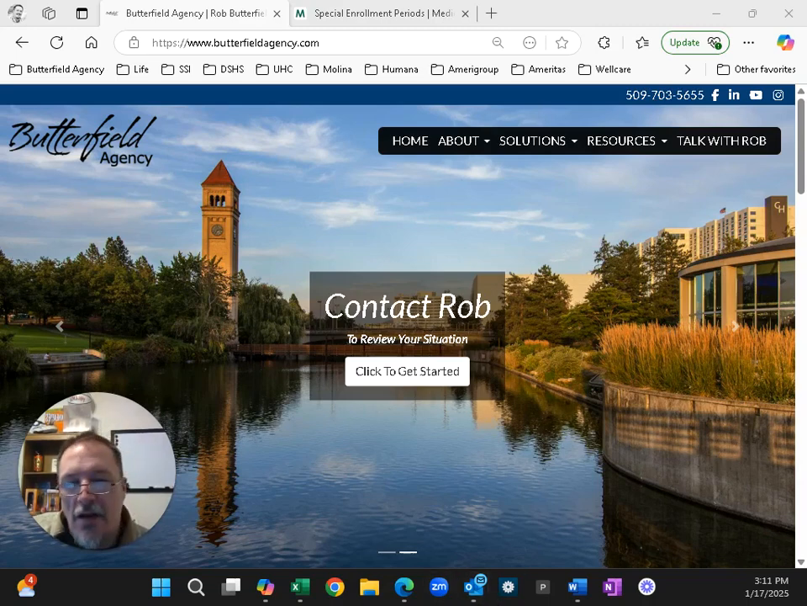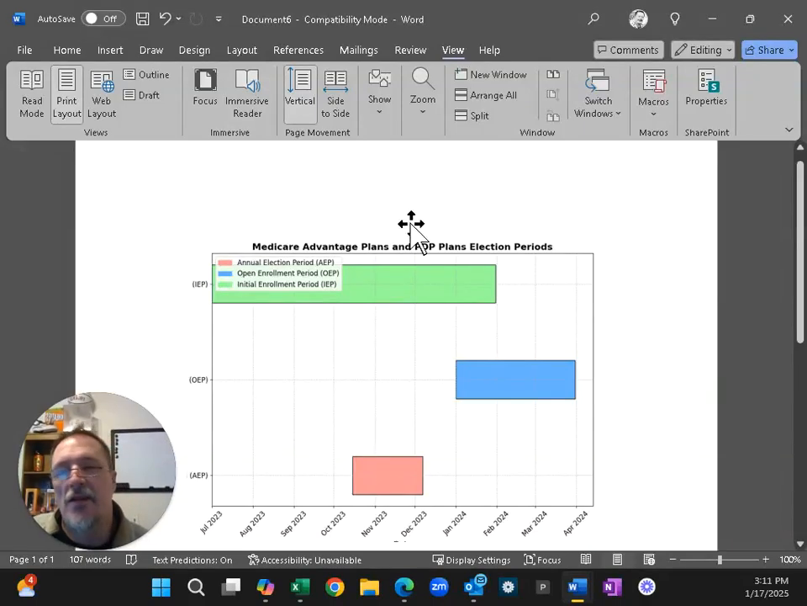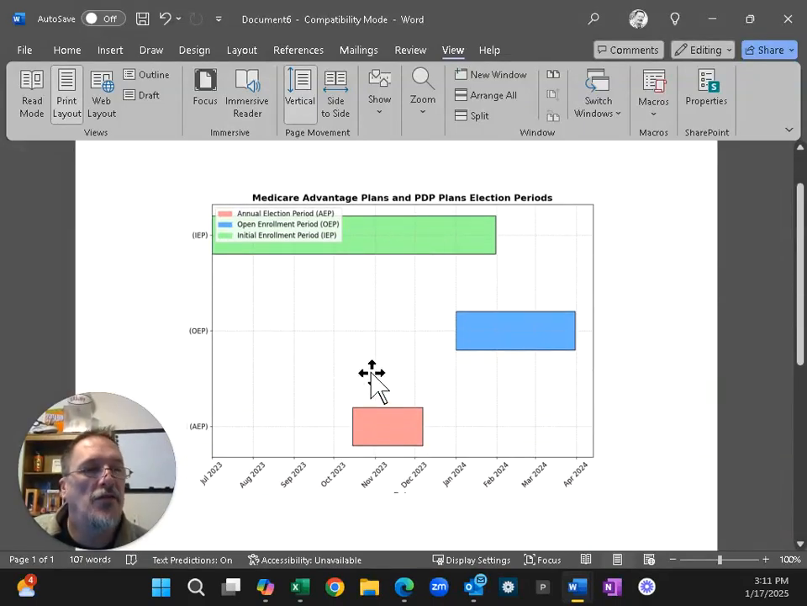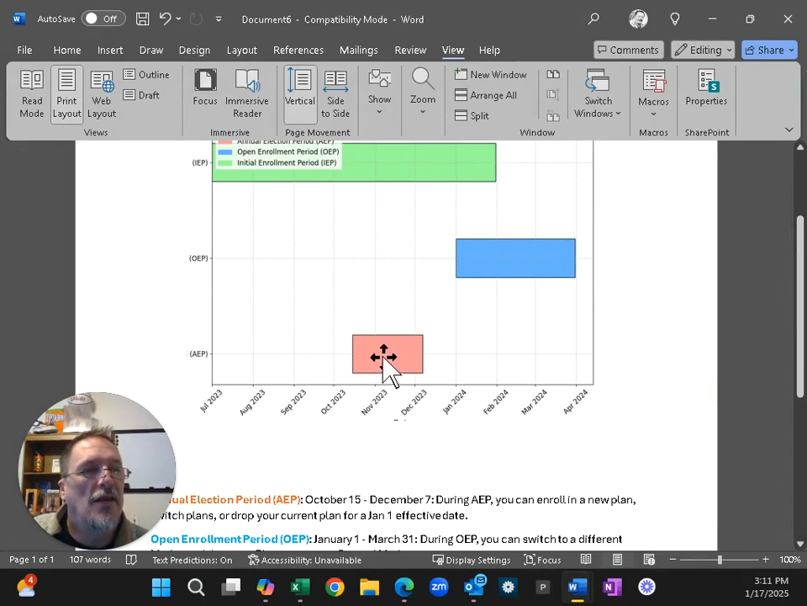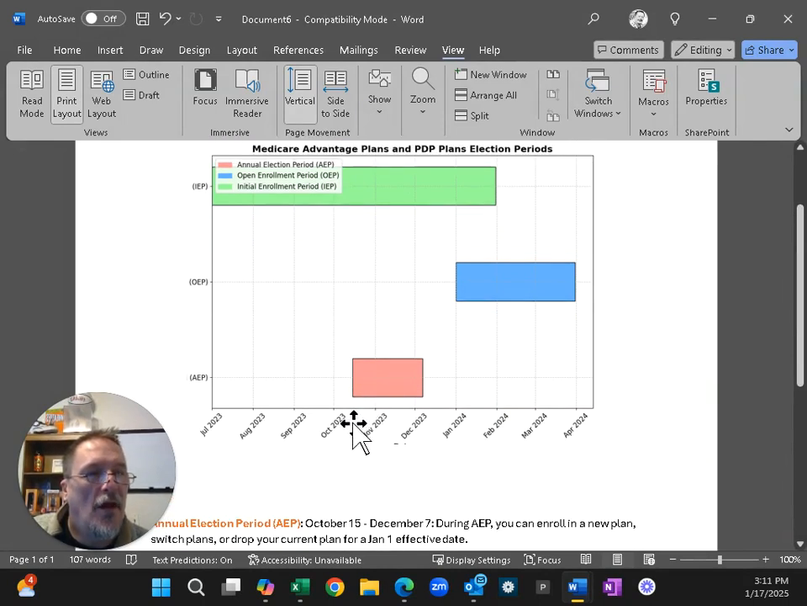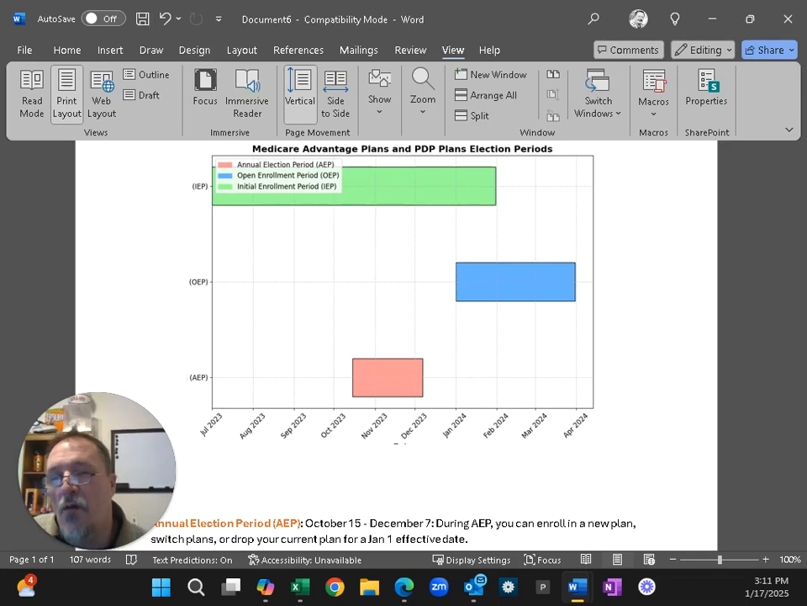following year. To illustrate that, I've got a diagram that I put together that goes over these election periods. So the election period that I was just talking about is this one here. It is from October 15th through December 7th, and anything that happens during that period will take place January 1st.